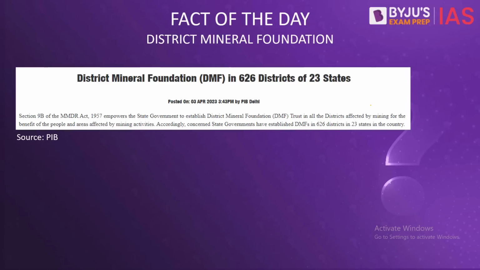Now we come to the fact of the day, which is about the district mineral foundations. According to a report, district mineral foundations have been established in 626 districts of 23 states in India. Now, as stated here, the district mineral foundations are established under section 9B of the Mines and Minerals Development and Regulation Act of 1957. They are responsible for implementing the Pradhan Mantri Khanij Kshetra Kalyan Yojana and various other schemes in the areas where the mining is carried out.